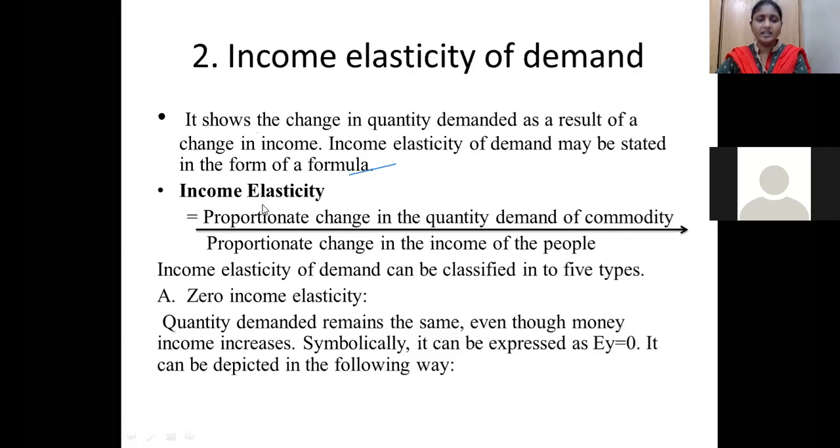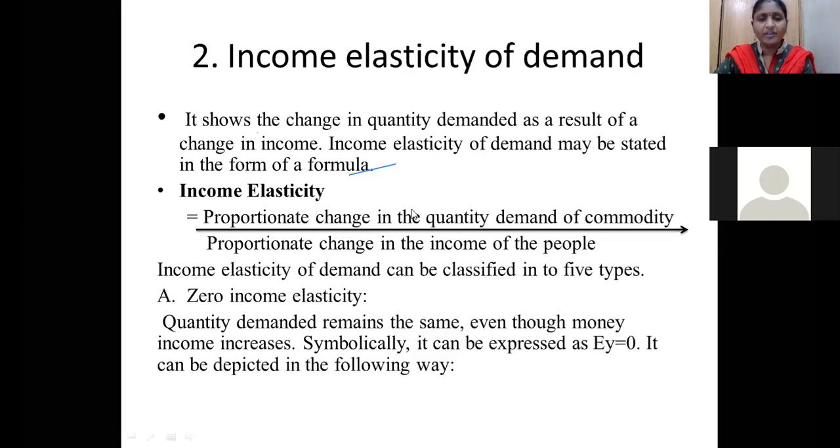So the income elasticity formula: the numerator is the proportionate change in the quantity demanded of that commodity. What do we write in the numerator? Q2 minus Q1 by Q1. Next, the proportionate change in the income of the people. What variable do we use for income? Y. In the demand function itself I showed that the variable for income is Y. So the proportionate change in income is delta Y, which is Y2 minus Y1 by Y1.